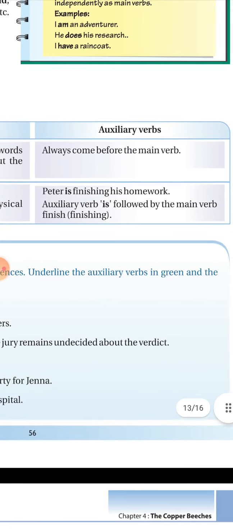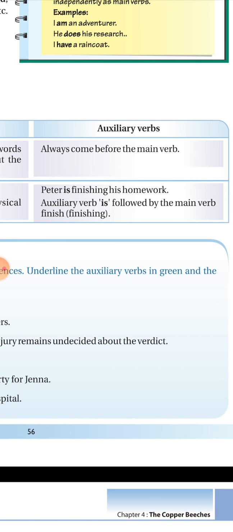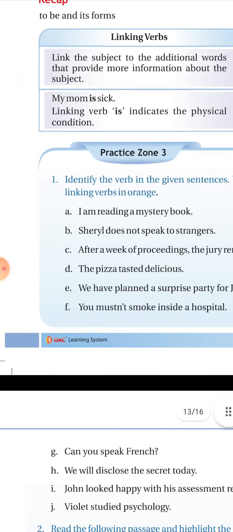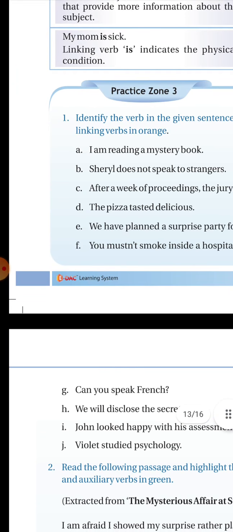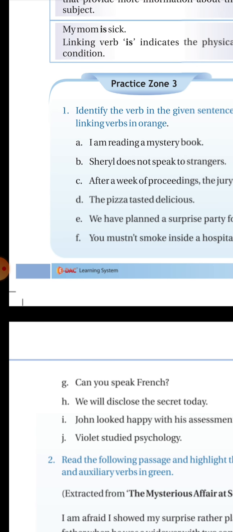Now the next is auxiliary verbs. They always come before the main verb. Always remember, all auxiliary verbs always come before the main verb. For example, Peter is finishing his homework. Now the auxiliary verb is followed by the main verb, which is finish, which we have used with ing because this is present continuous tense. Now an exercise is given to us that we will do in the class.